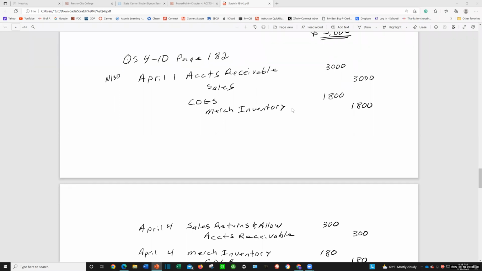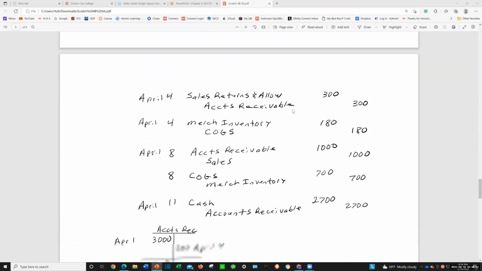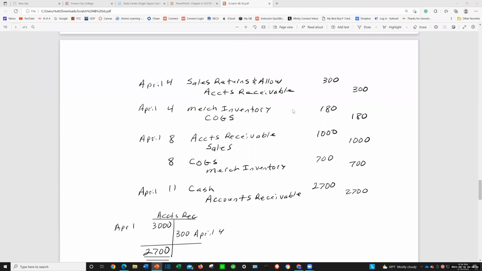Okay. Let's go ahead and do the next one. On the 4th, the customer in the April 1 sale returned $300 of merchandise for full credit. Okay, returned it. So there's going to be 2 journal entries, right? One to record that we didn't make the sale, and the other one is we received the inventory. The merchandise, which had a cost of 180, is returned to inventory.